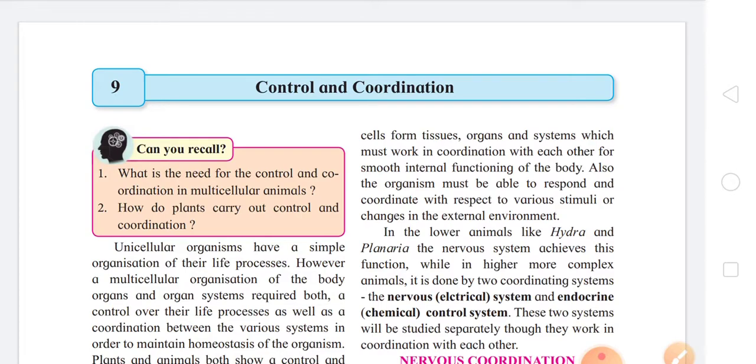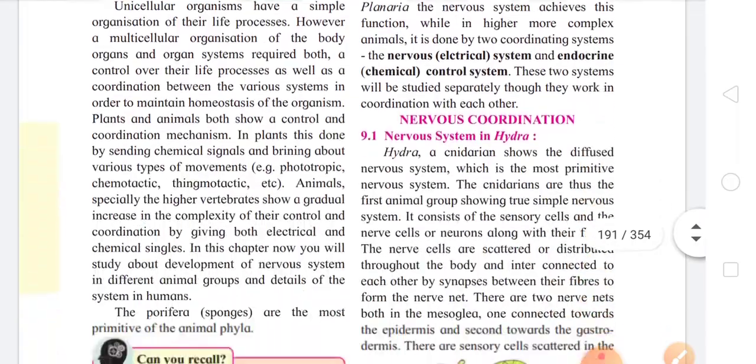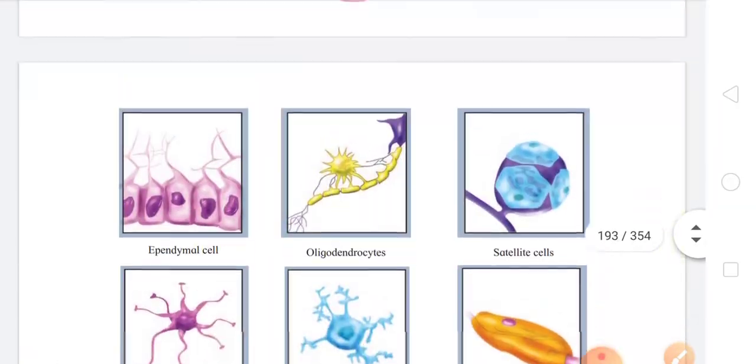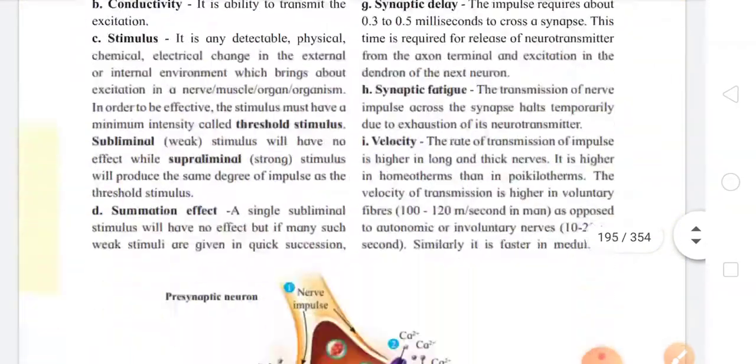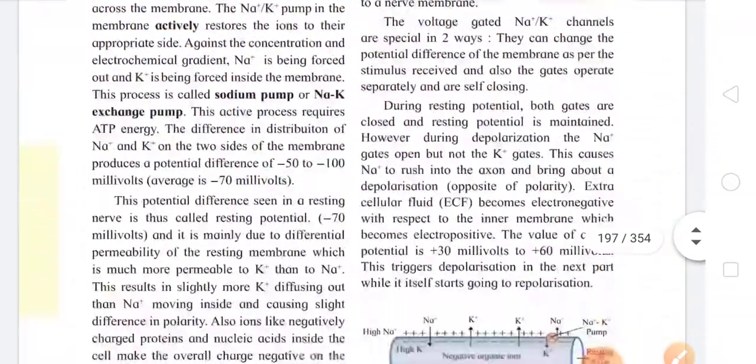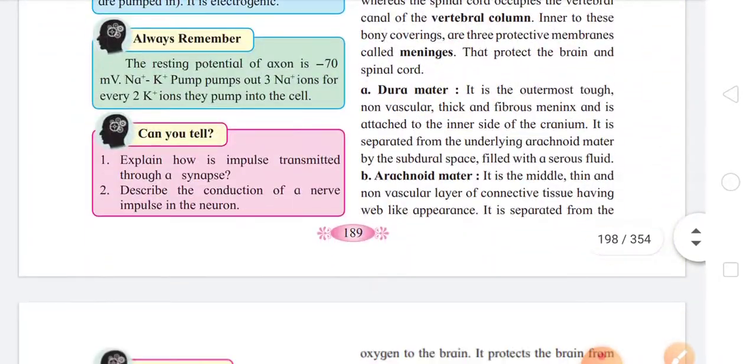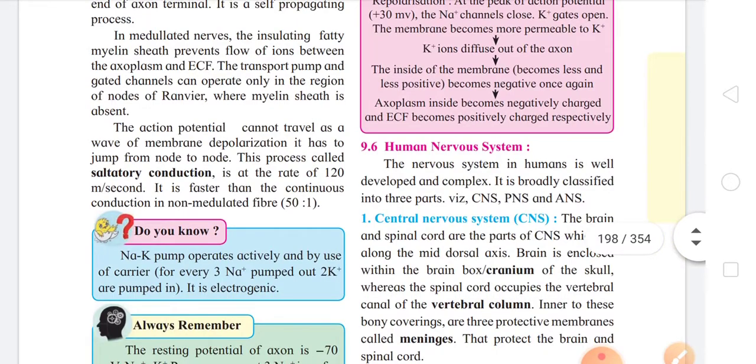In this, please take out page number 189. On page number 189, again there is this subtopic 9.6, human nervous system. Now in human nervous system, only a certain part of this subtopic is deleted. Please mark it with me.